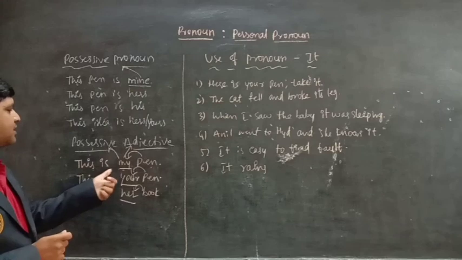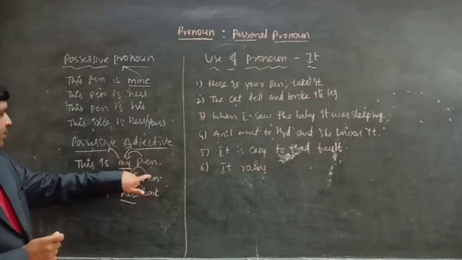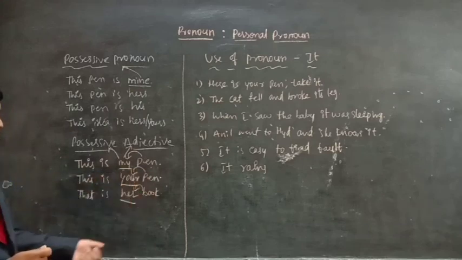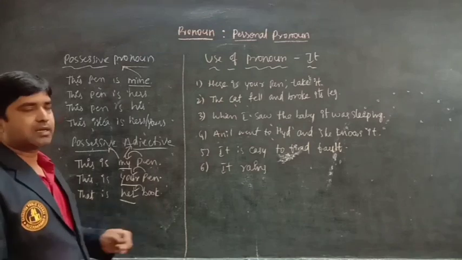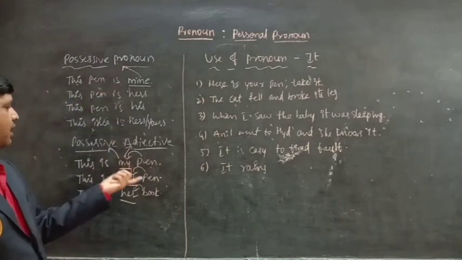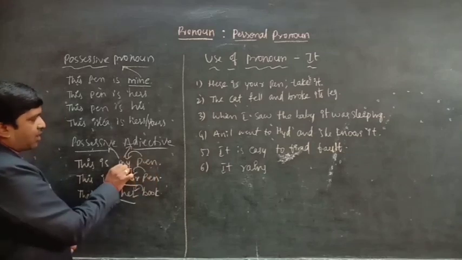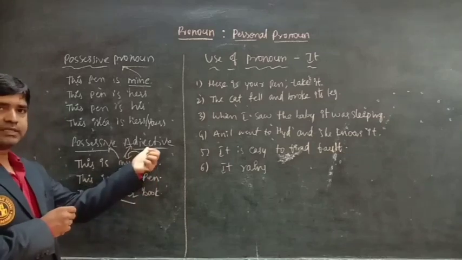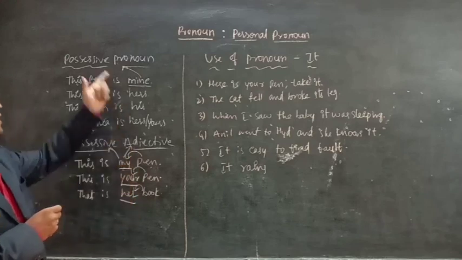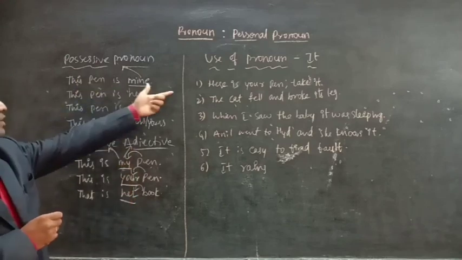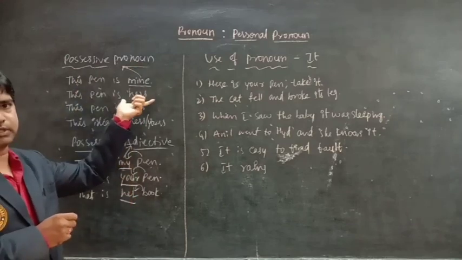See the example: this is my pen, this is your pen, that is her pen. Don't confuse the pronoun and the adjective. When it comes before the noun, it works as an adjective, and when it comes after the verb without a noun, it is possessive.